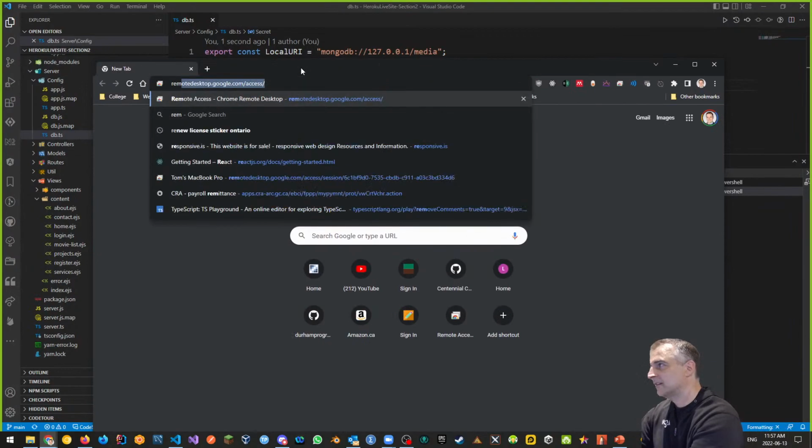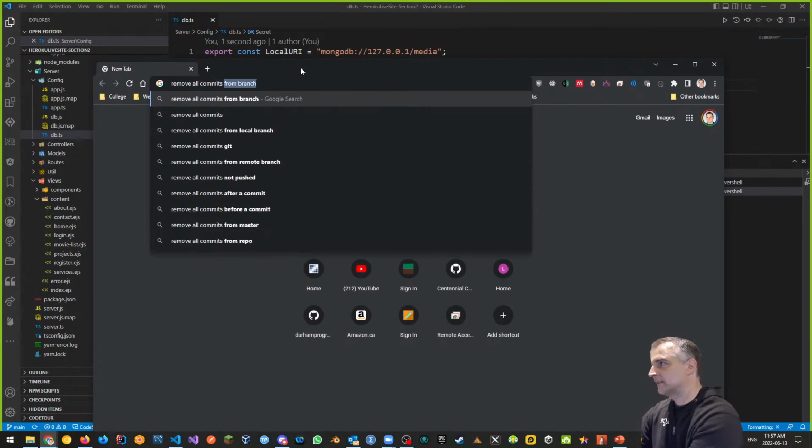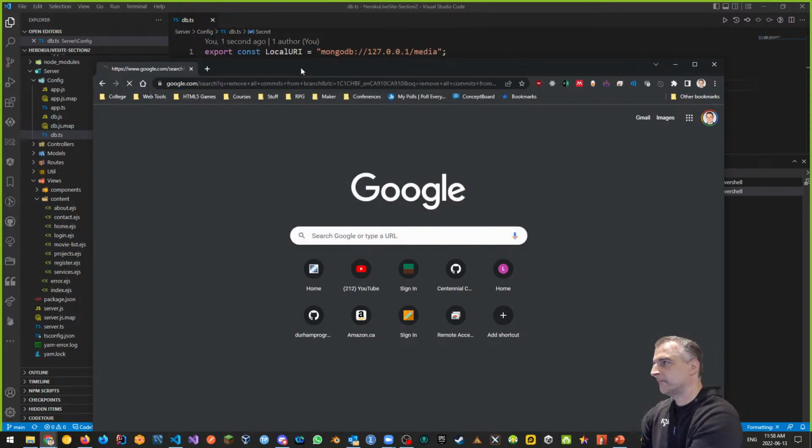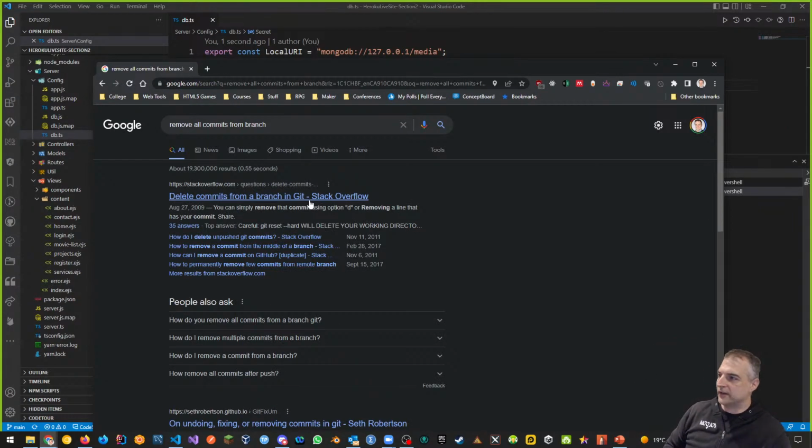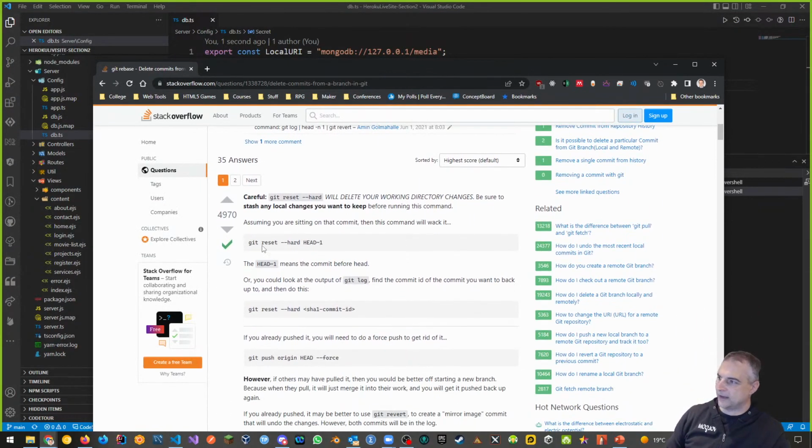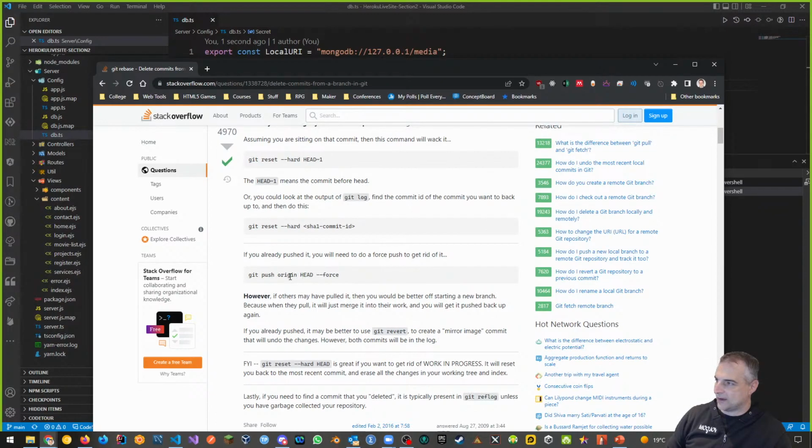So remove all commits from branch, right? So it says delete commits from a branch in Git. And it says git reset --hard HEAD. It says careful, this will delete your working directory changes. Be sure to stash any local changes you want to keep before running this command, because it actually will delete your files too, right? So if you already pushed it, you'll need to do a force push to get rid of it, or git push origin HEAD --force. So that is something we can try and do.